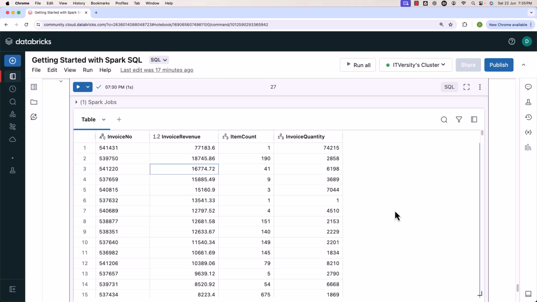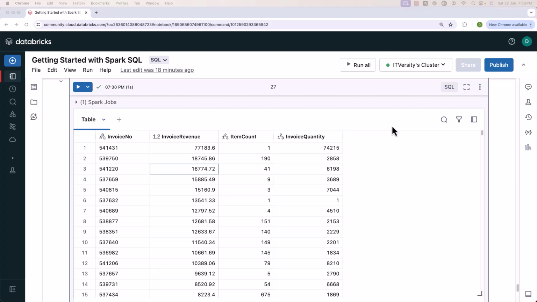Now it is time for us to come up with a single notebook which takes care of processing the data end-to-end. When I say end-to-end, I'm talking about reading the data in the files in the data lake, then processing the data. Once the data is processed, then writing the processed data into target tables within the data lake. We should be able to use Spark SQL for all the purposes.